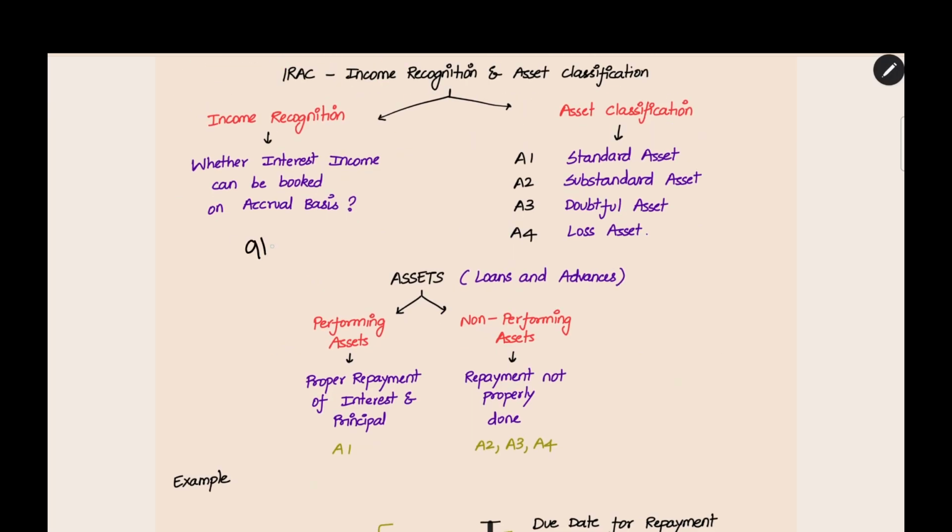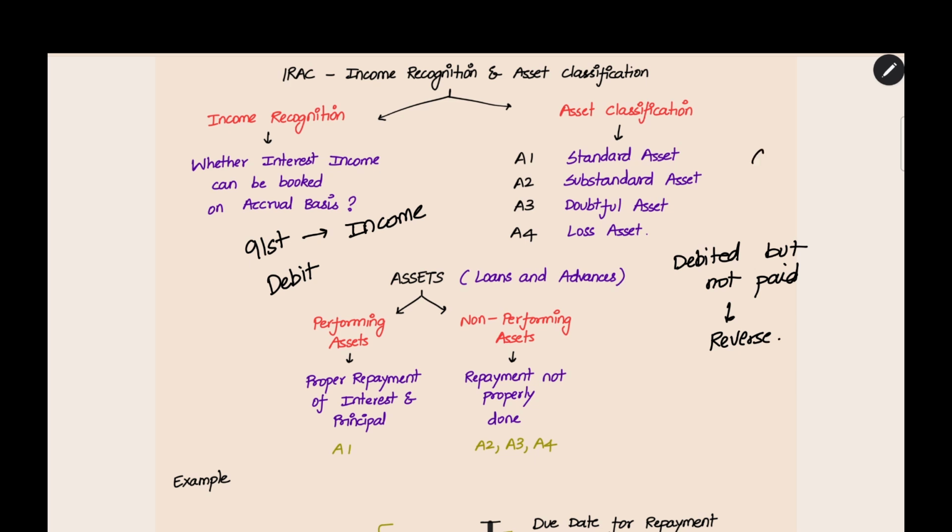From the 91st day, whatever income, interest, is accruing, they will not debit it to your account. And any other interest which was earlier debited to your account but not paid, that also they will reverse. So the income they will not recognize on an accrual basis. They will recognize it only on a cash basis. Only when you make the payment, they will enter it in the books of accounts.